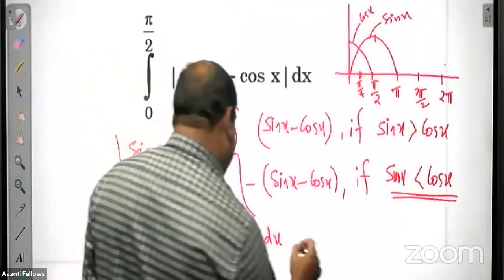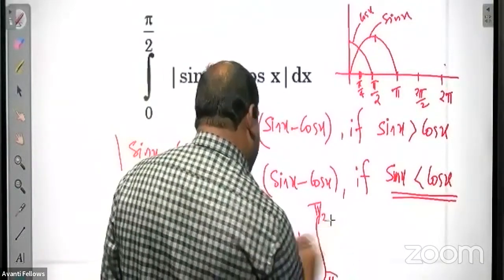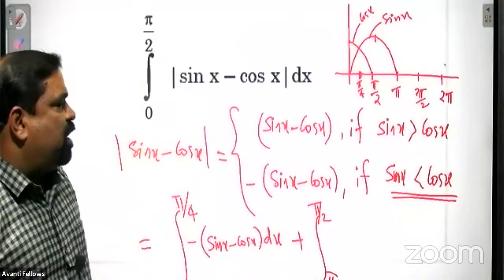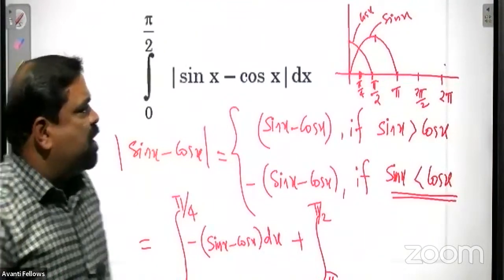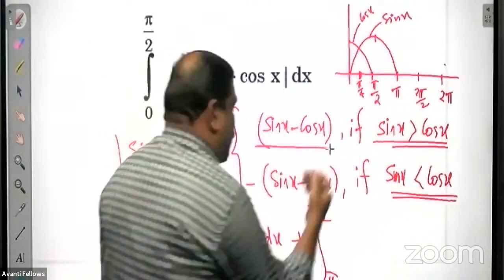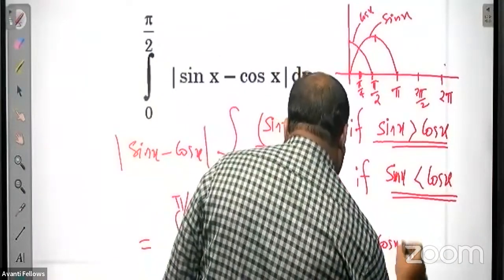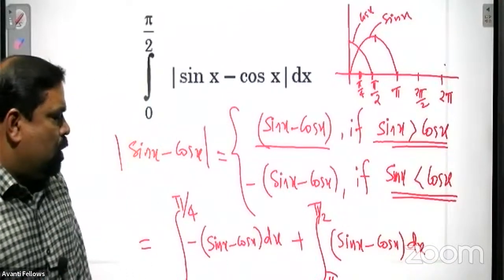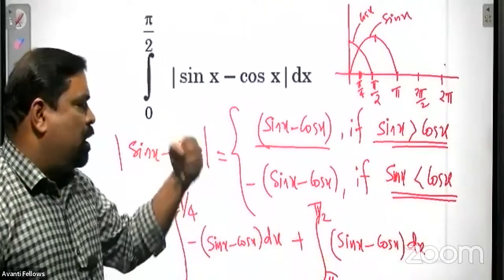The other part, the second interval, is pi by 4 to pi by 2. For greater than pi by 4, sin x is more, so sin x is greater than cos x. That means in that interval we have to take sin x minus cos x. So this is the important point. The remaining things are very simple. Everybody can integrate and substitute the limits.